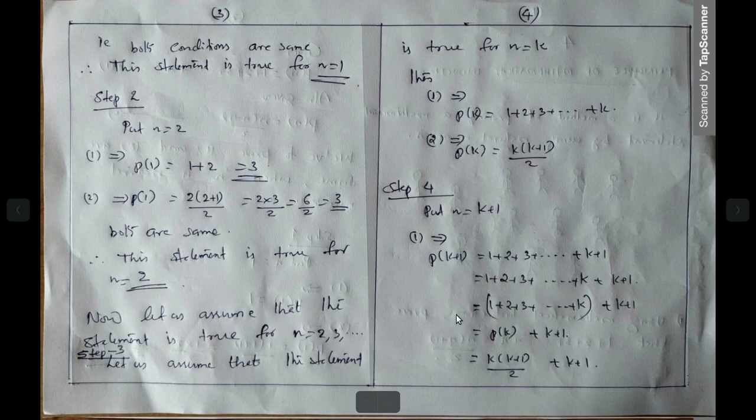Up to this we are grouping, there is a bracket here, plus k plus 1. What is 1 plus 2 plus 3 plus etc. plus k? This is equal to k into k plus 1 divided by 2, that is P of k. 1 plus 2 plus 3 plus up to k means what? P of k plus the last term k plus 1. What is P of k? k into k plus 1 divided by 2, then plus k plus 1.